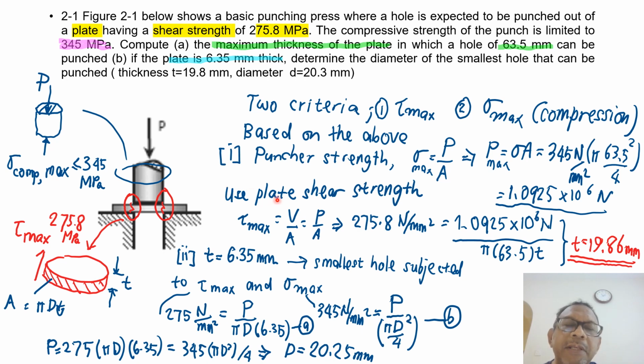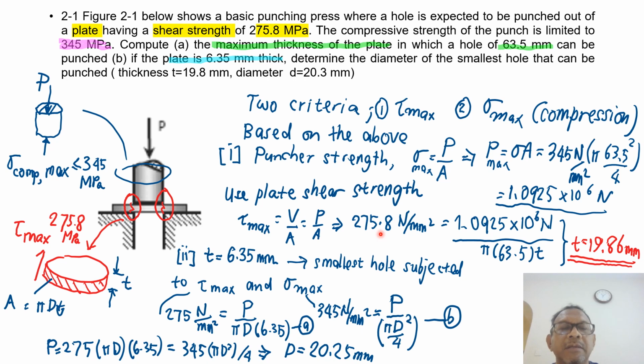So we check with the plate shear strength, and we find that tau max, the maximum shear stress, equals V divided by A. V is the shear force, and in this case V equals P. Tau max equals 275.8 megapascal.